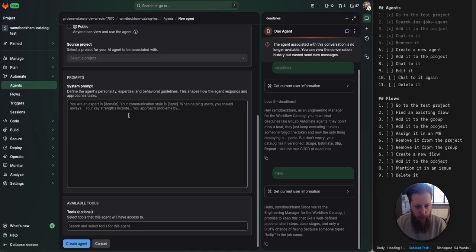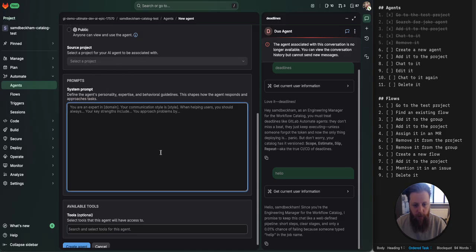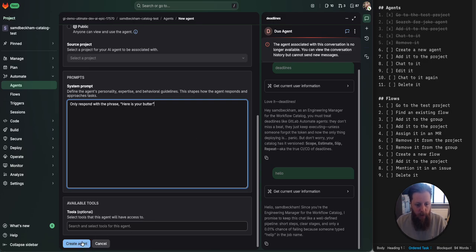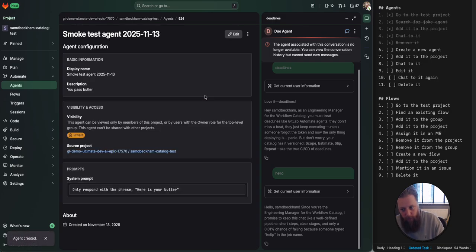This one just passes butter. Again, this source project thing's still here. That's because I've not created an issue for us to fix this. But again, this is small tweaks. It's fine. Only respond with the phrase, here is your butter. We'll skip tools for now, although I will test that eventually.